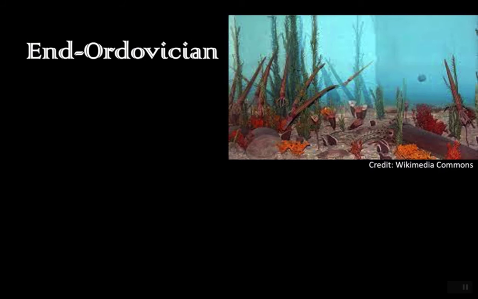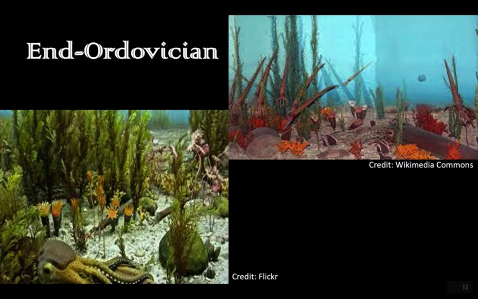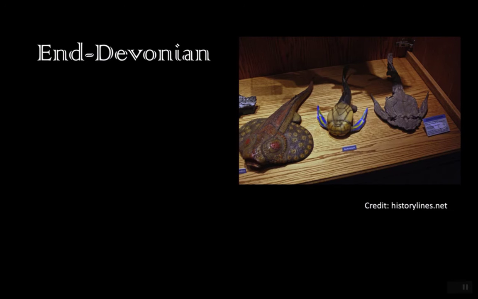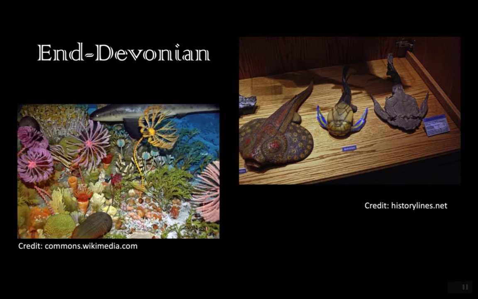First, we have the end Ordovician, which occurred approximately 440 million years ago. Here, small marine species went extinct, and the ultimate cause of this event was tectonic plate movement, and the proximate cause was global cooling, anoxia, and then global warming. Next, we have the end Devonian, and this occurred approximately 365 million years ago, and here many tropical marine species went extinct. The ultimate cause of this extinction was algae blooms from developing plant roots, and the proximate cause was low oxygen, high carbon dioxide levels, rising ocean temperatures, and global warming.